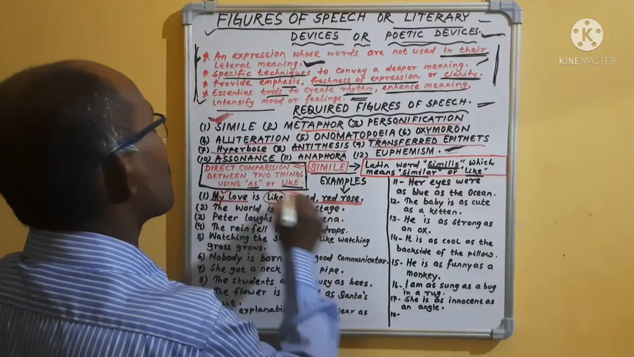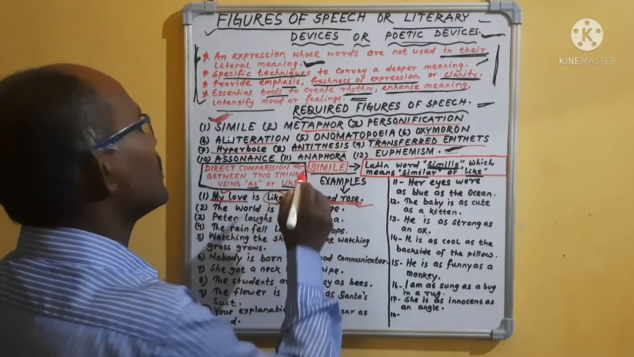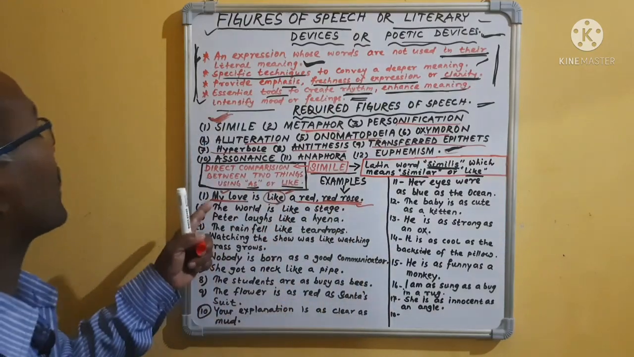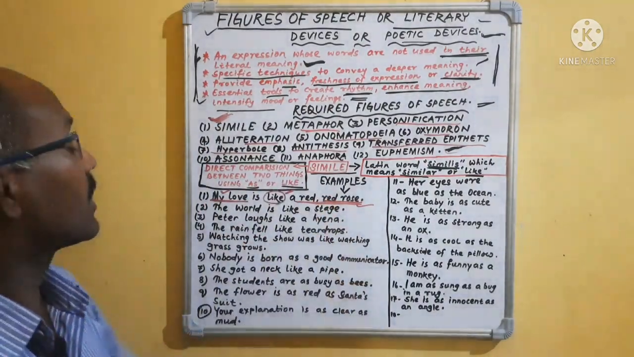My love is compared with a red rose, and here "like" is used. So "red rose", you can say it is a simile. It is a direct comparison. My love is compared with a red rose.